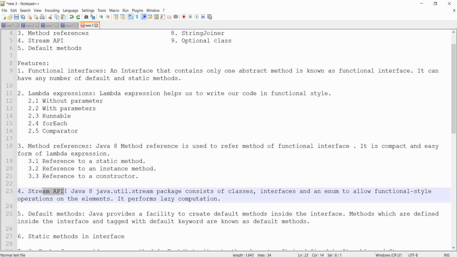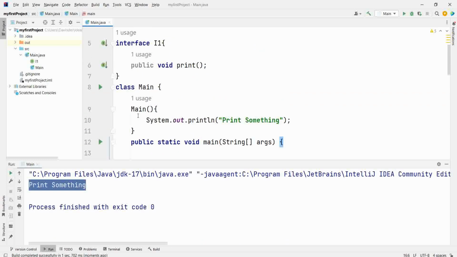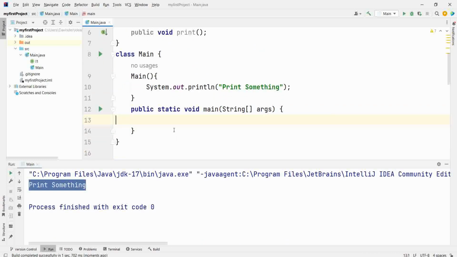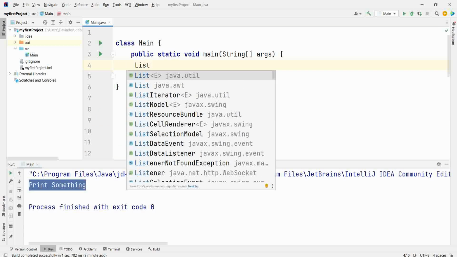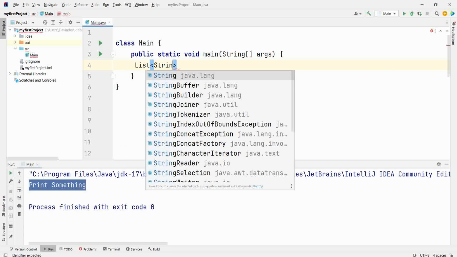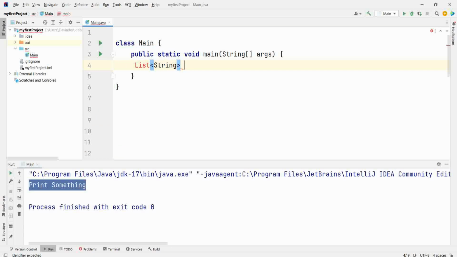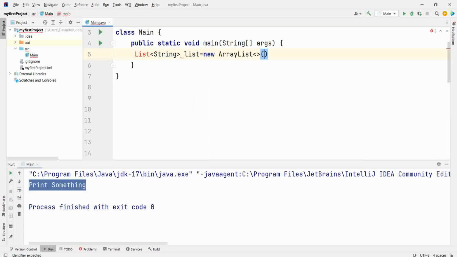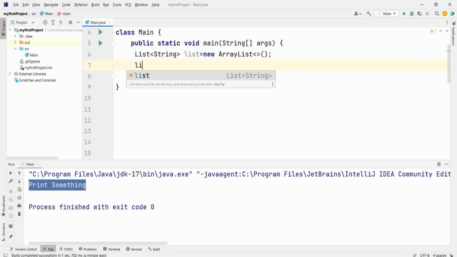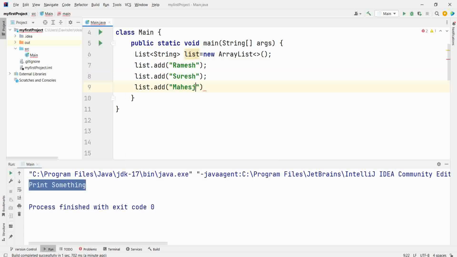Next you have Stream API. Stream API is very important topic as it is used on day-to-day basis. Let's see this. Let's suppose you have a list of string. Now, how to stream it?